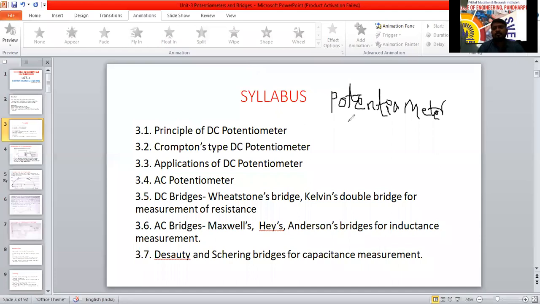Yes, sir. So by giving the DC supply, that is what we call a DC potentiometer. By giving the AC, whatever we are using for AC applications, that is called an AC potentiometer. Like that, the bridges are there.